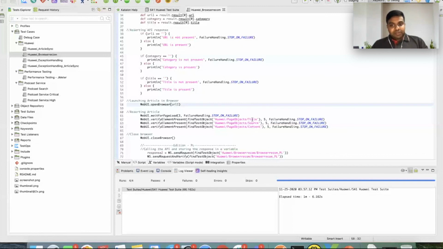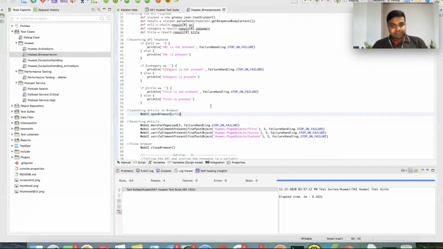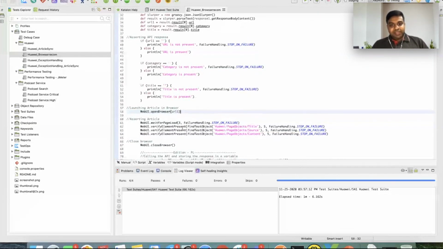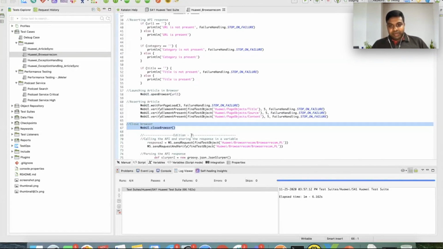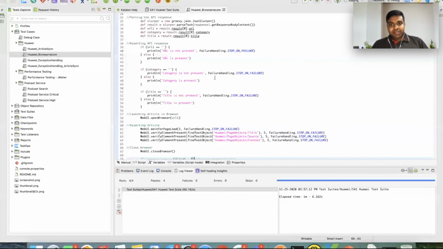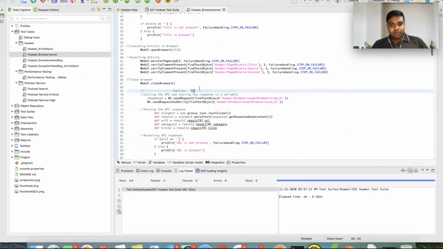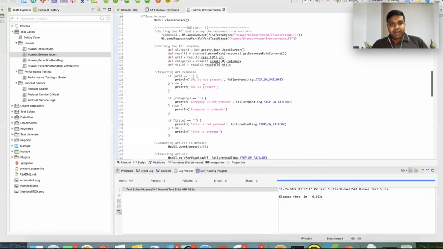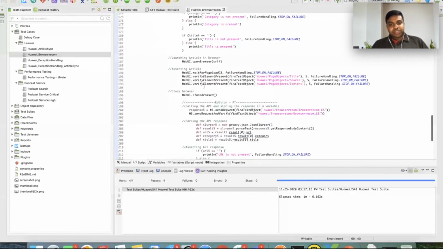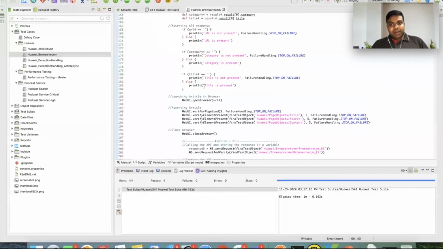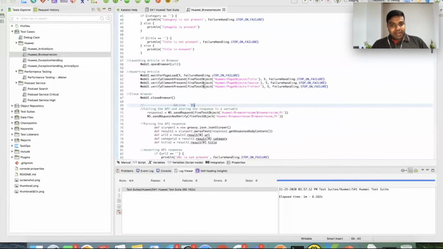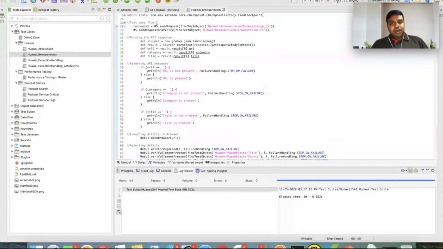And if any of them is not present, then I'm failing my test case, and we will continue with the debugging on why something is not present, be it on the API side or on the front-end side. I'm closing the browser once everything is done, and after that, I'm launching another edition. It starts with the Spanish edition, and then I'm doing Poland, followed by Finland, Portugal, and Italy. So this test case is launching the top news article in 5 different target markets, and it is validating both backend API response, front-end page objects, and exception handling scenarios as part of the response.